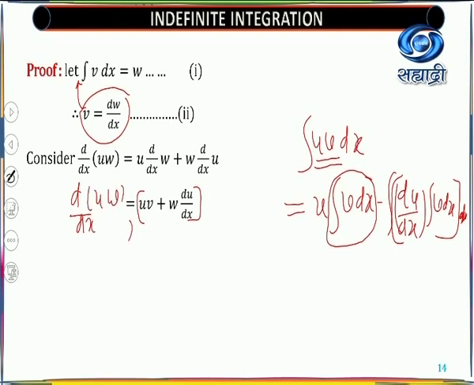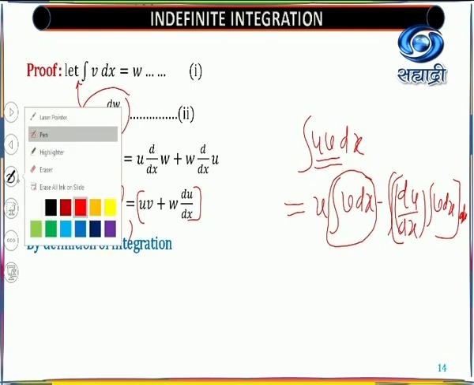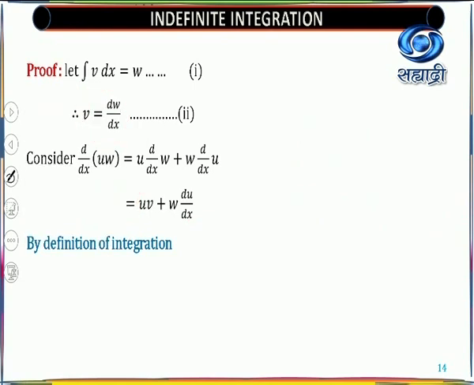Now what will we use? We'll use our integration definition. Definition says that, look here, if you have a derivative, as in 1 and 2, you say it is the integral. So here also this is nothing but the integral of this one.